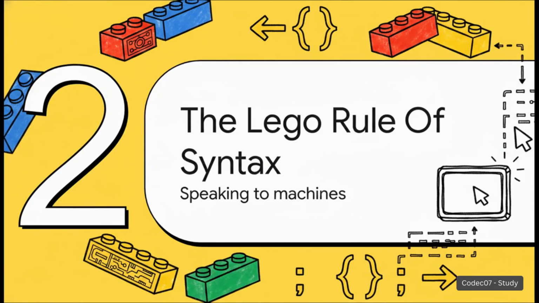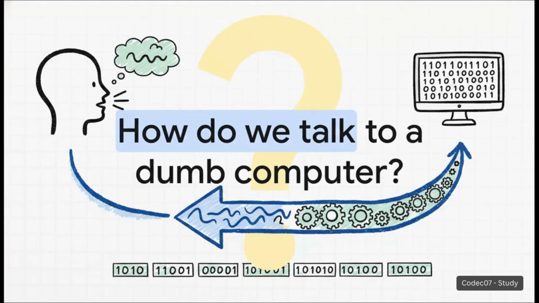Moving on to part two, the Lego rule of syntax. This is all about how we actually speak the machine's language. Which begs a pretty massive question, right? How do we talk to a less than intelligent computer? The computer's brain only speaks in raw machine code, binary ones and zeros. And let's be honest, that's practically impossible for humans to write quickly or efficiently. We absolutely need a way to bridge the gap between our human language and that raw binary code.